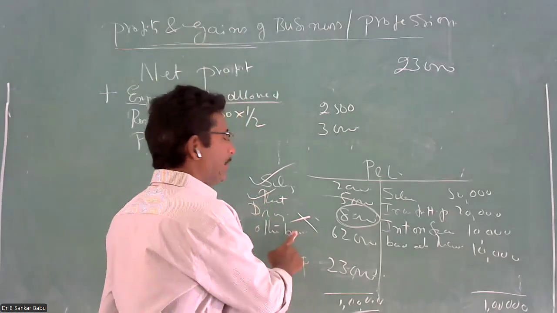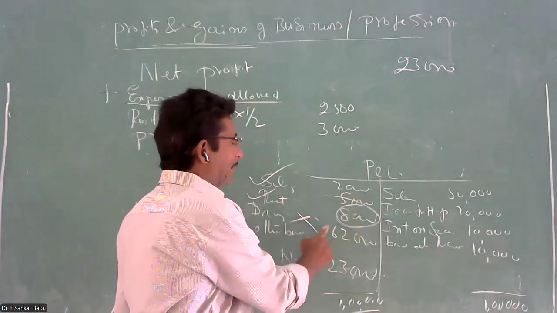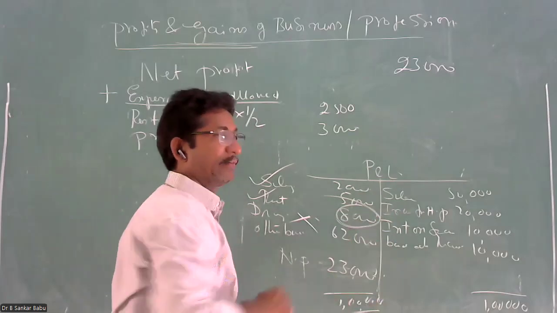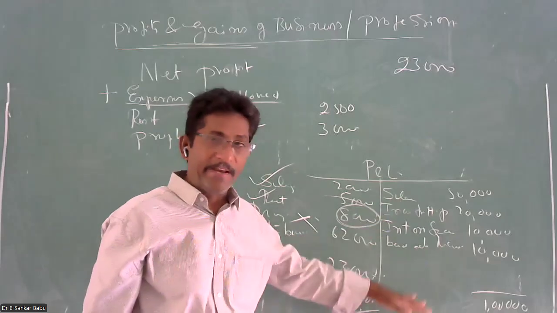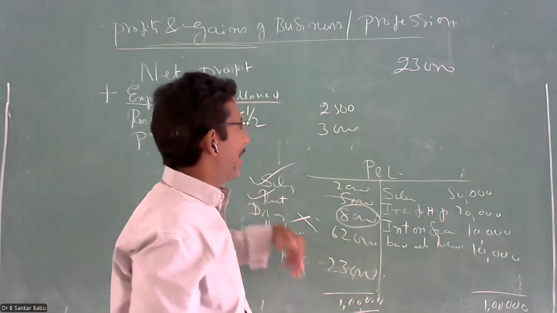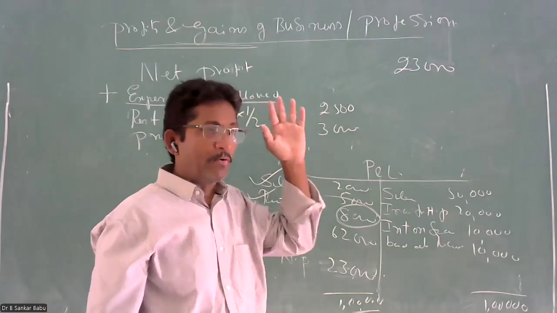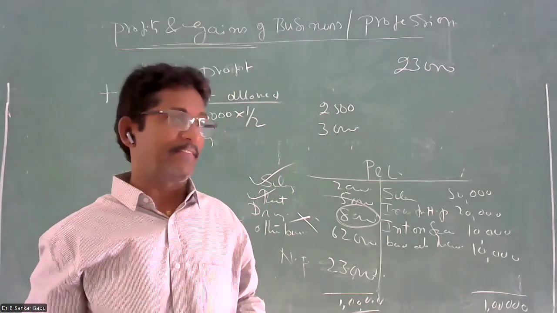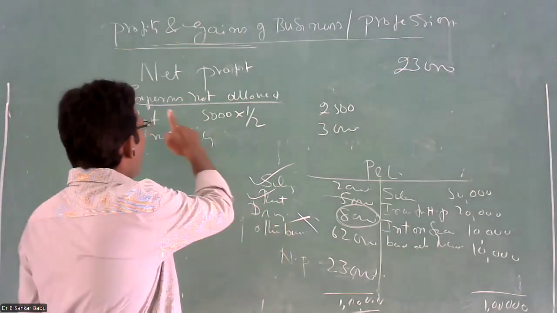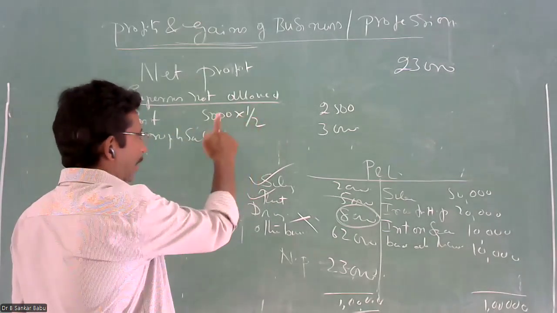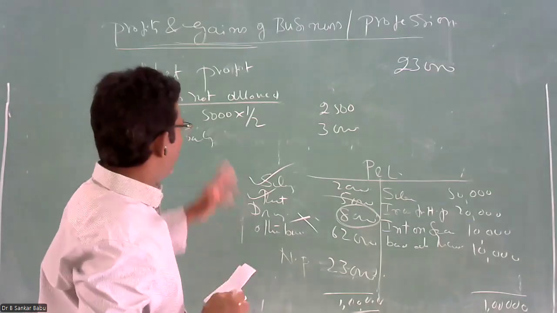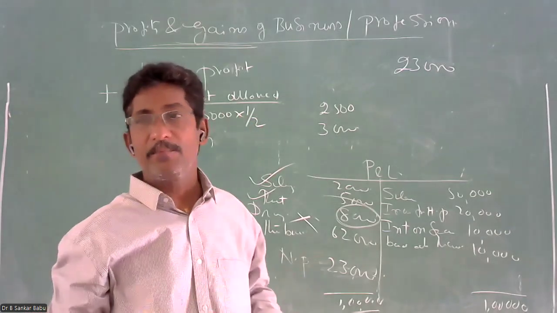When it is entered, that implies that it has been deducted from your profit. So whatever the amount should not be deducted, it has been deducted. Therefore, it should be added back to your net profit to know the real profit of your business. That's why we have to add all expenses which are not related to the business. They are treated as inadmissible expenses.